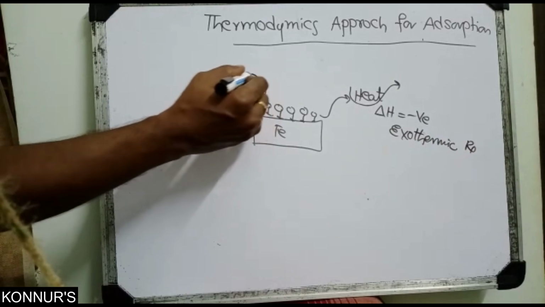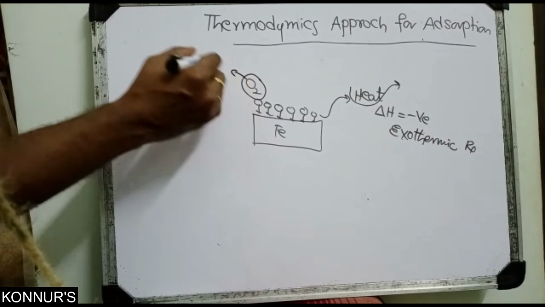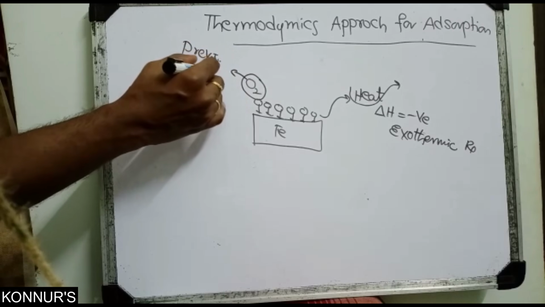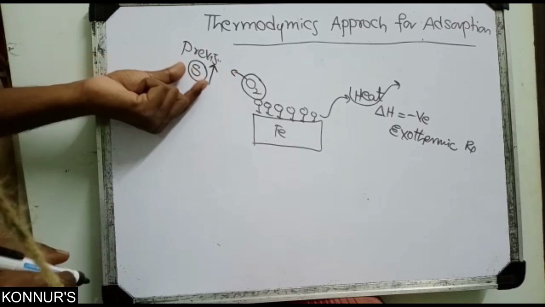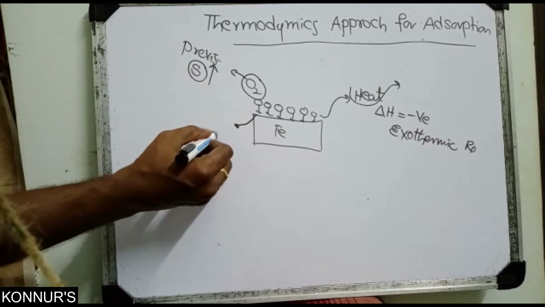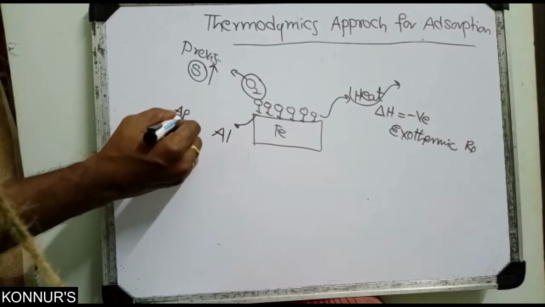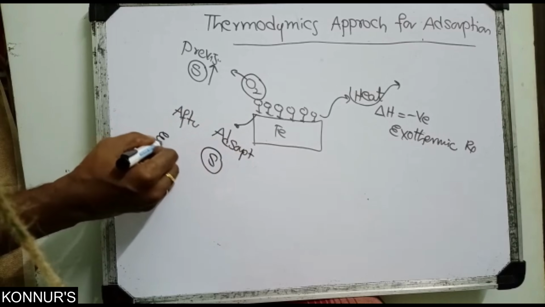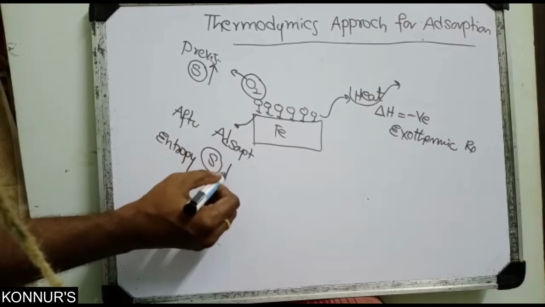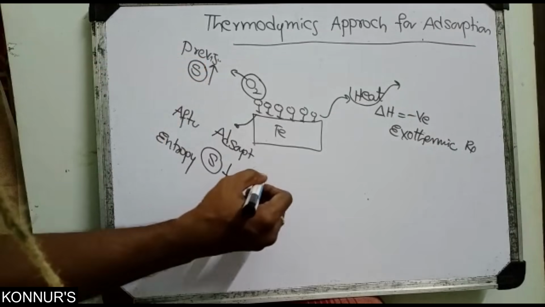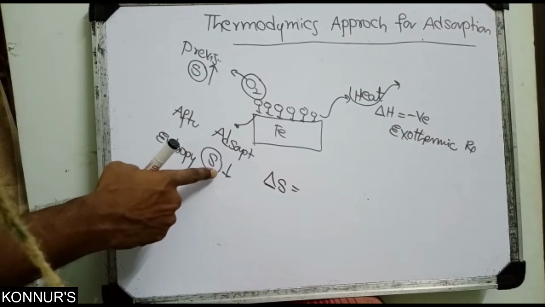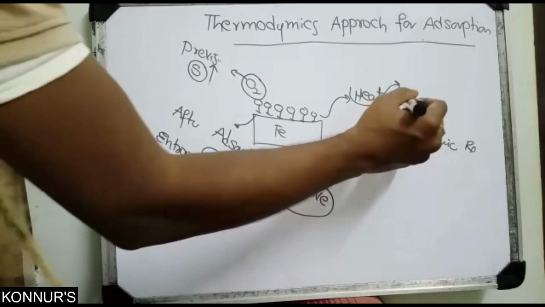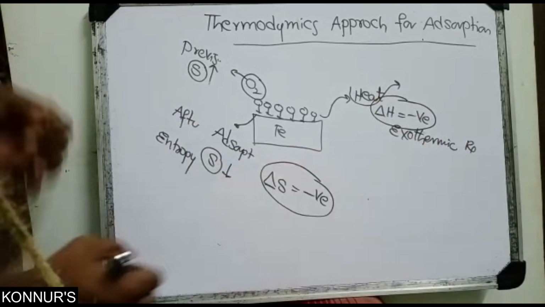Now oxygen gas: previously its movement is more. The movement, in thermodynamics, in what way do we show it? Entropy. Next, after adsorption the movement decreases, that is, entropy decreases. So delta S is final minus initial, and you get negative. So here delta H is negative and delta S is also negative.